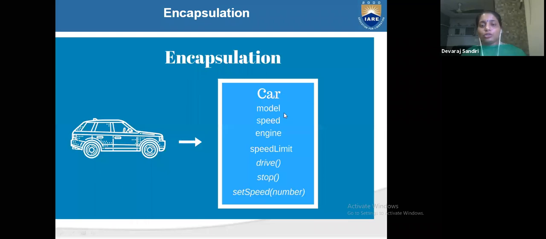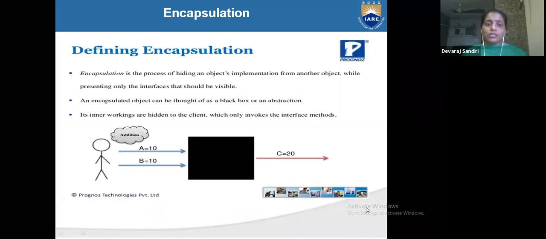Here, with a car, you know the model, speed, engine, speed limit, drive, stop, all these things, but what is manufactured inside it you don't know. That is called encapsulation. The main thing of encapsulation is the process: encapsulation is the process of hiding an object's implementation from another object.